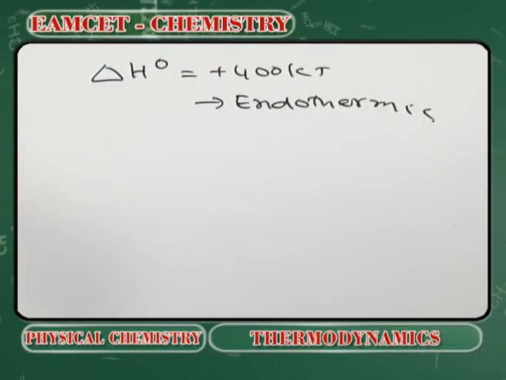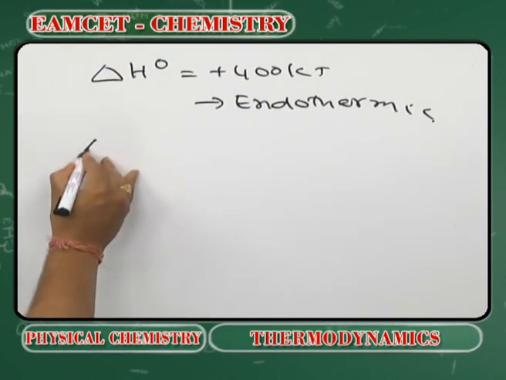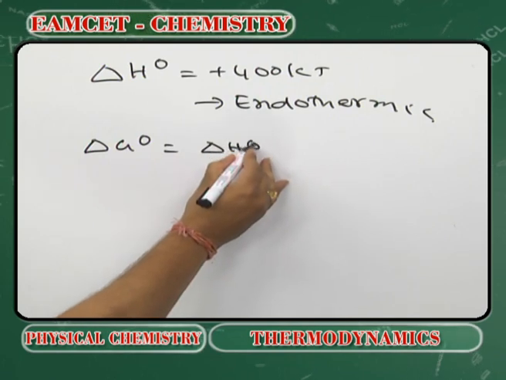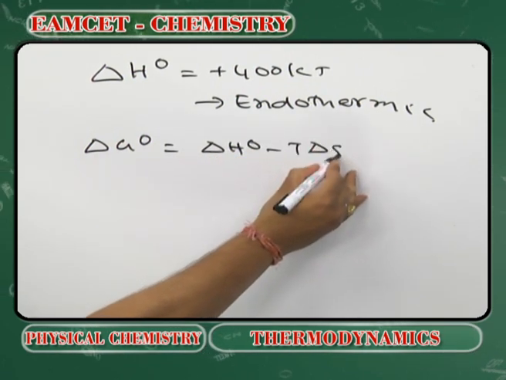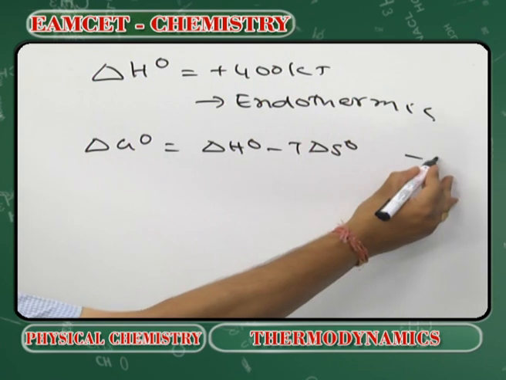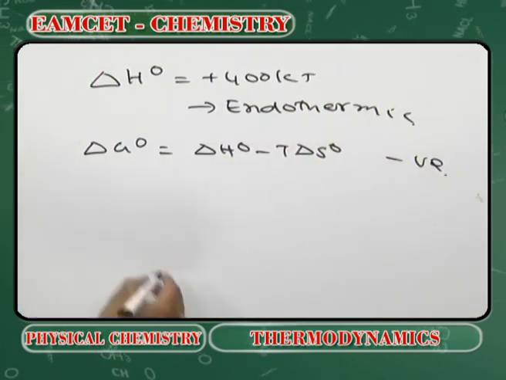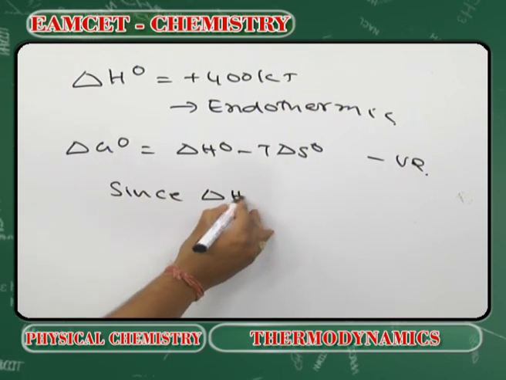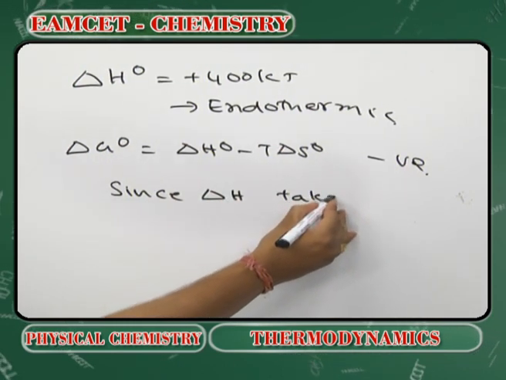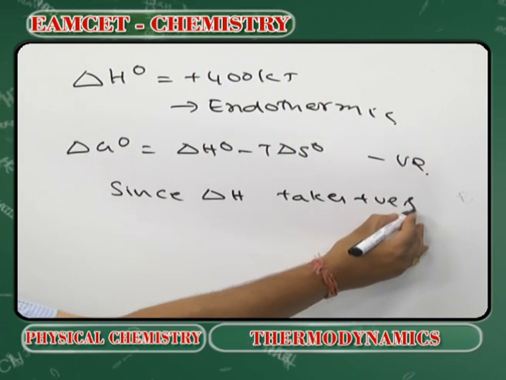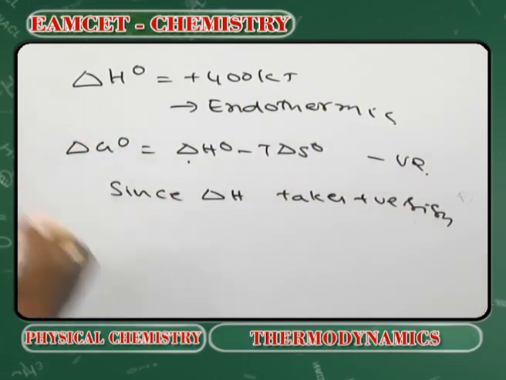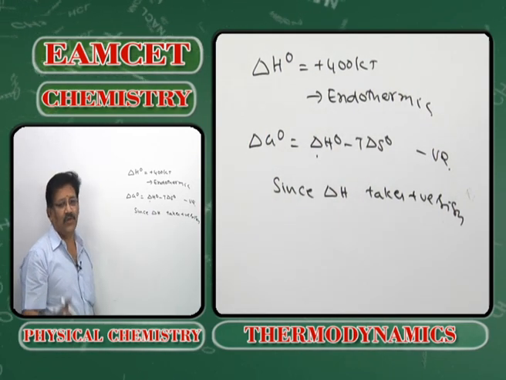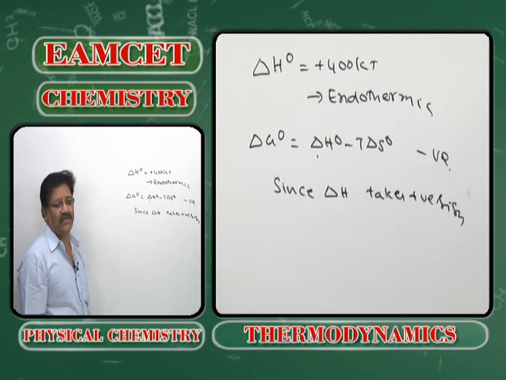What is the condition for the spontaneous process? Delta G naught, that is delta H naught minus T delta S naught, must be negative. Since delta H takes a positive sign here, the process becomes spontaneous only at high temperatures.